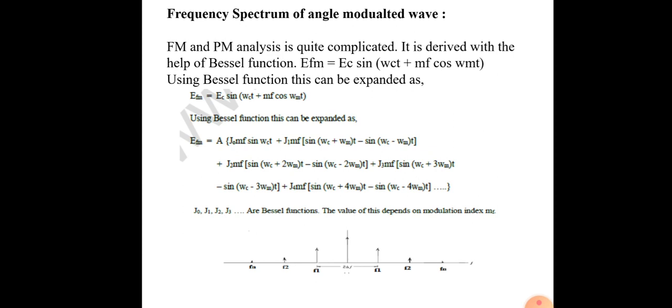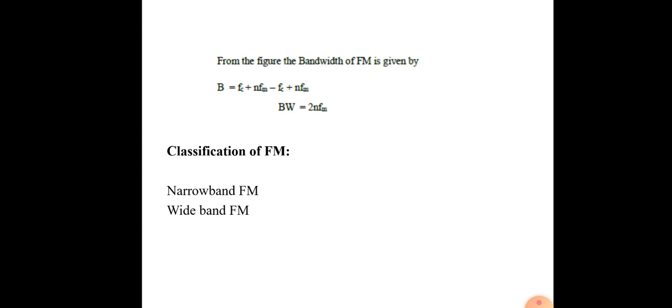First we represent one analysis, that is e_FM is equal to Ec sin(omega_c t plus m cos omega_m t). From that function we use the Bessel function, then the following relation will be derived. In our Bessel function we represent J0, J1, J2, J3, so many terms are there. Here the FM and PM analysis is complicated, that is why we are using the Bessel function. Okay, next move on to the next slide.